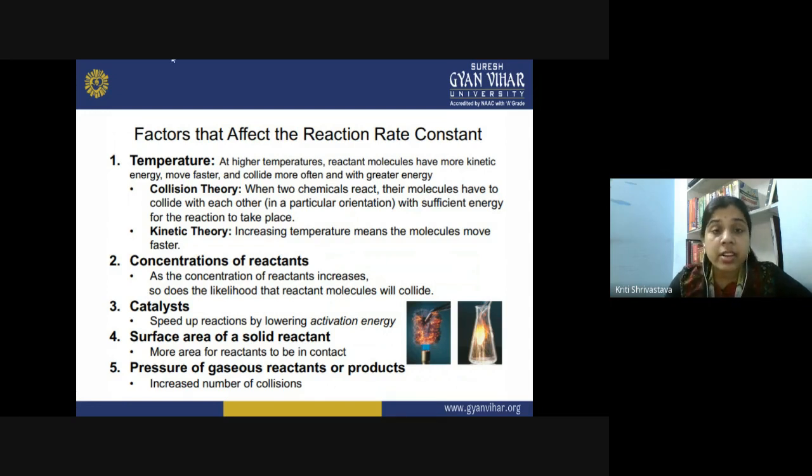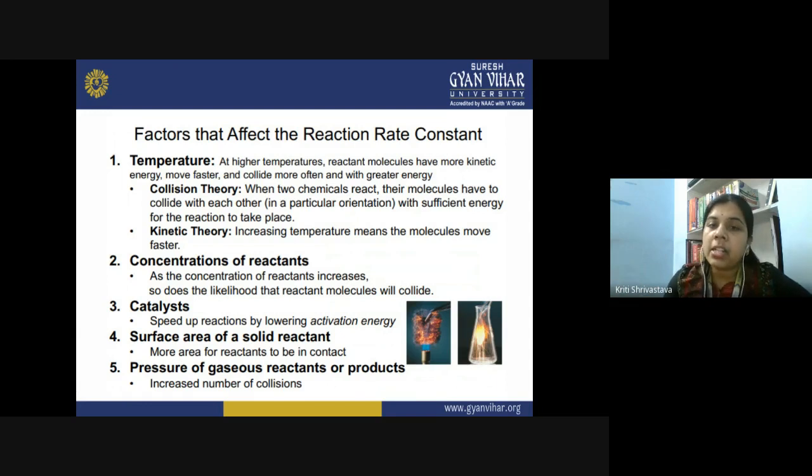The general observation is that once you increase the temperature, once you provide heat energy to the reaction mixture, the reactant molecules have more kinetic energy. They move faster, they collide more often, and there are greater chances of the formation of the product. So once you increase the temperature, there is an increase in the rate of the reaction.